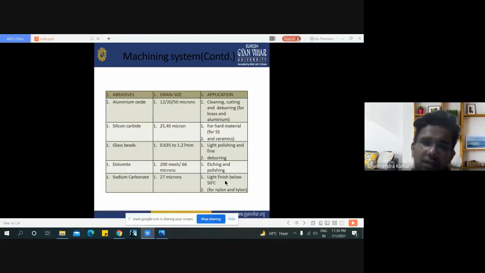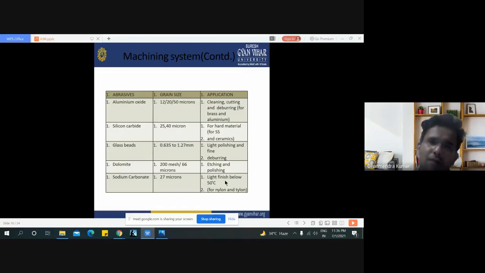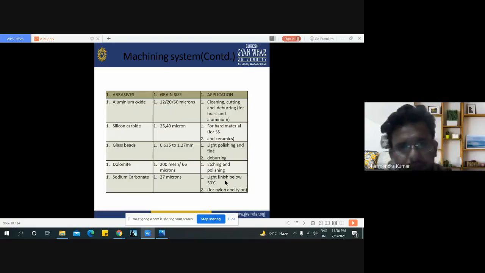This is the various application of abrasive particles with their grain sizes. For these applications, we use these types of abrasive particles with air, apart from pure oxygen.